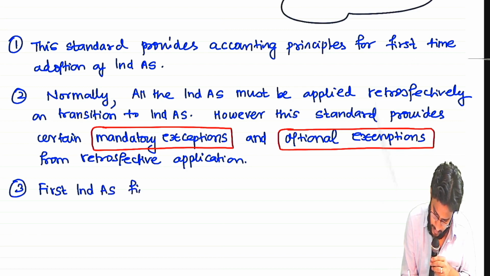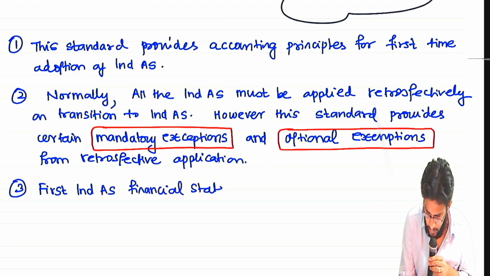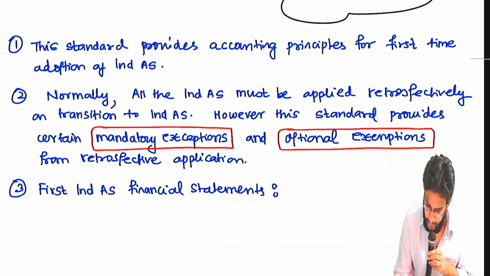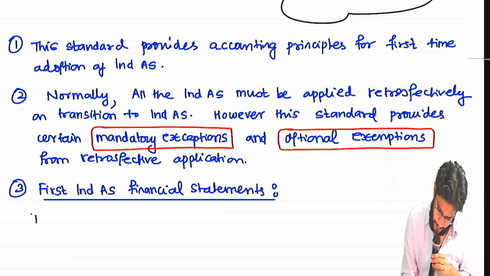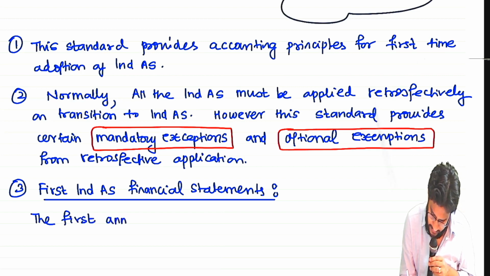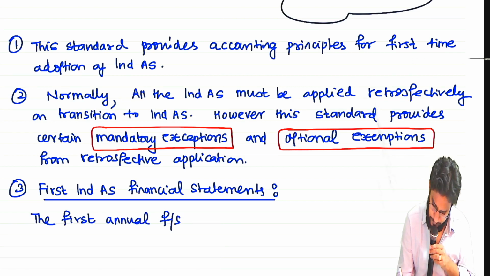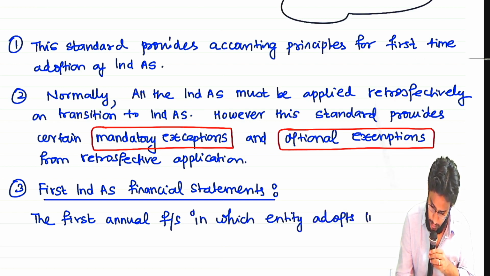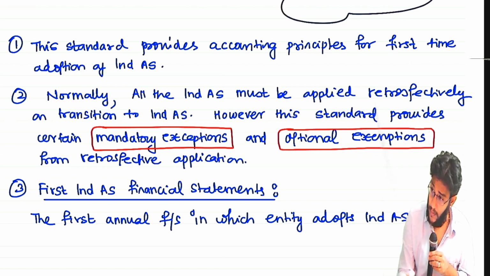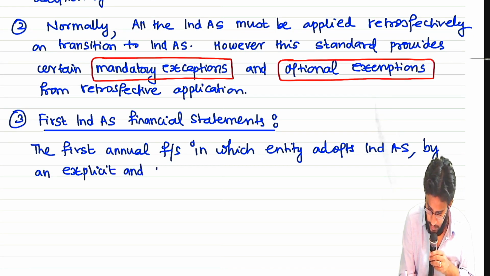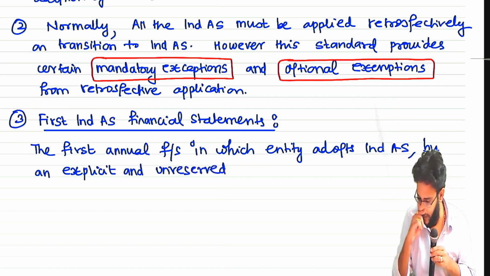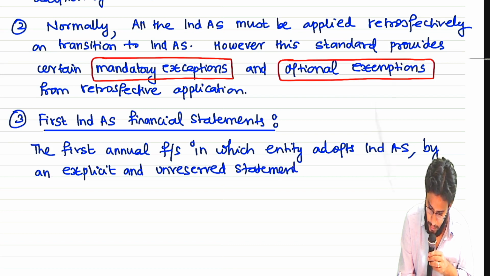First Ind AS financial statements: the first annual financial statements in which the entity adopts Ind AS by an explicit and unreserved statement of compliance.